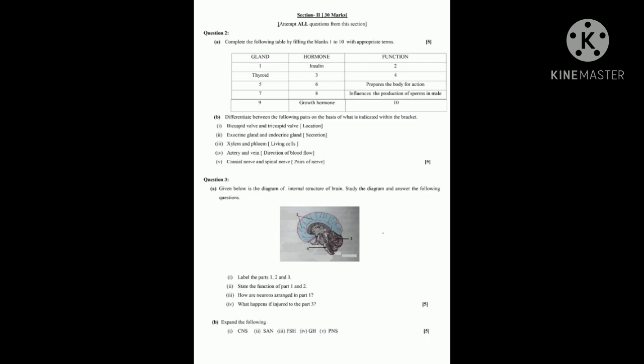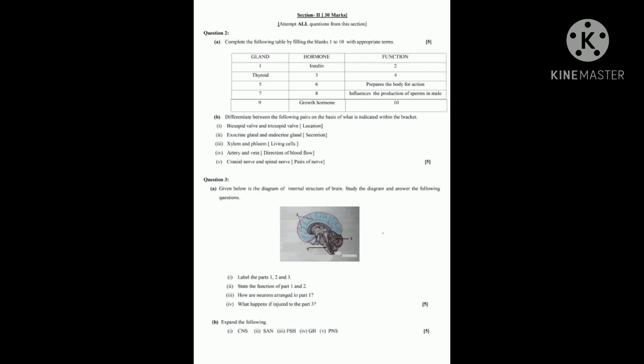Next, cranial nerve and spinal nerve, pairs of nerves. Cranial nerves, 12 pairs; spinal nerves, 31 pairs. Only write how many pairs there are. Cranial nerve 12 pairs, spinal nerve 31 pairs. So these are the answers.